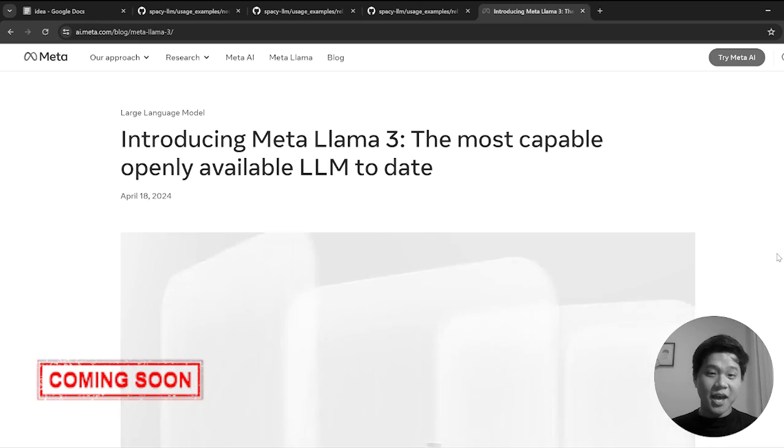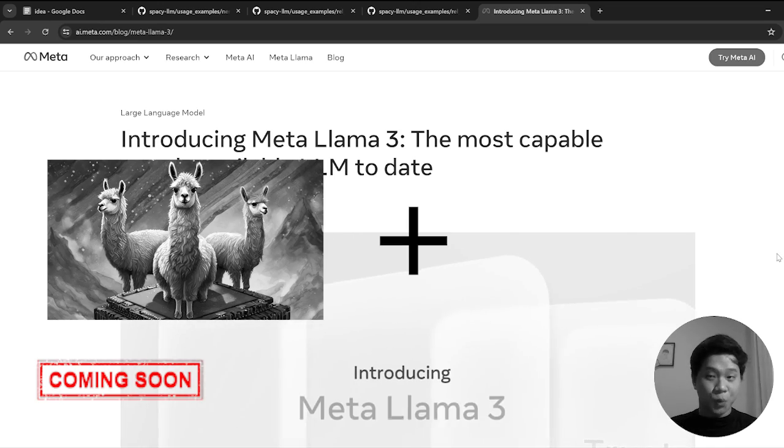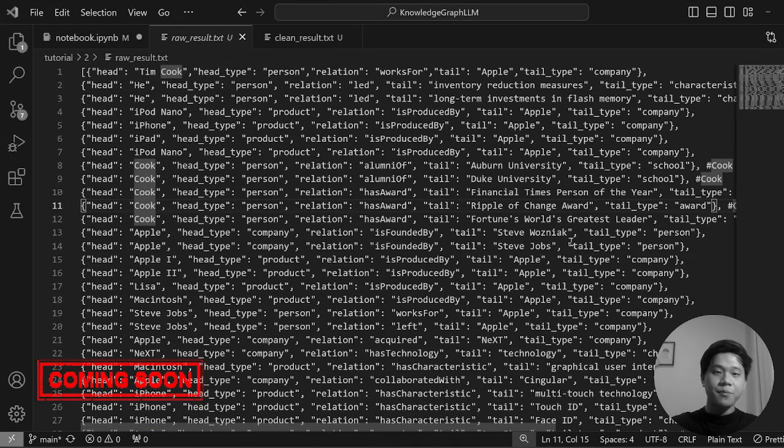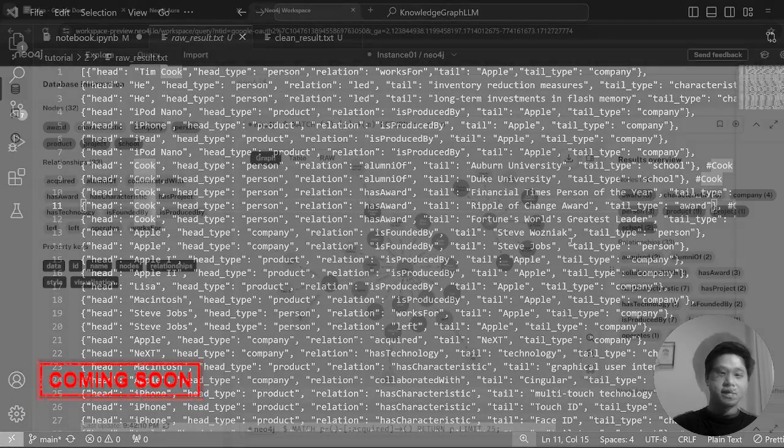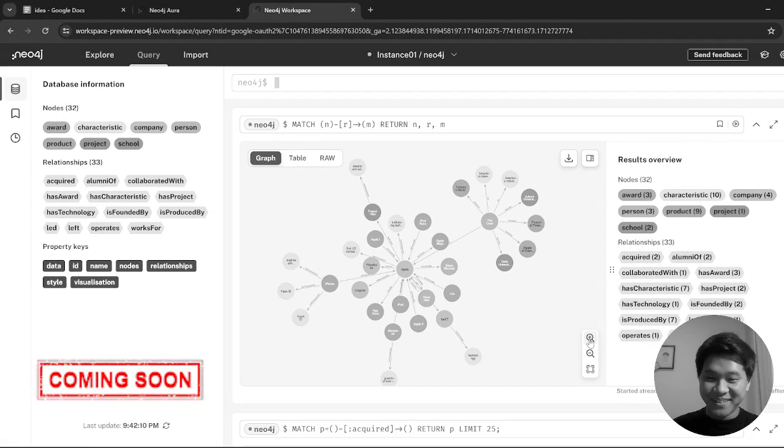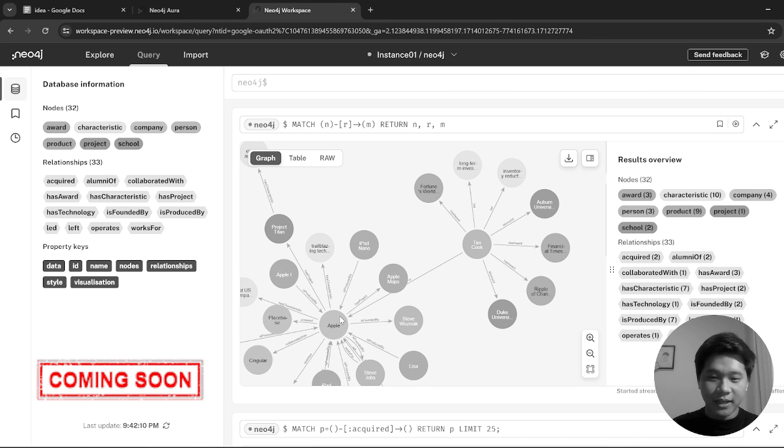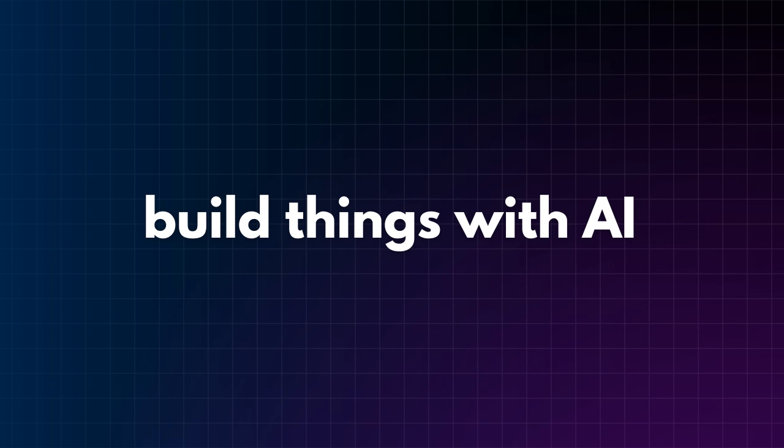That's why today I'll use LLAMA3 and GROQ. To be honest, I'm quite impressed with LLAMA3 because it can identify and extract tone. It's very beautiful. And here we have Tim Cook and then Apple.